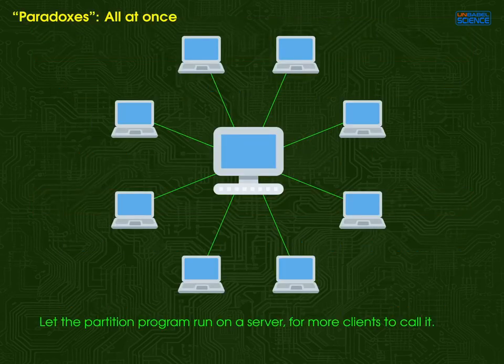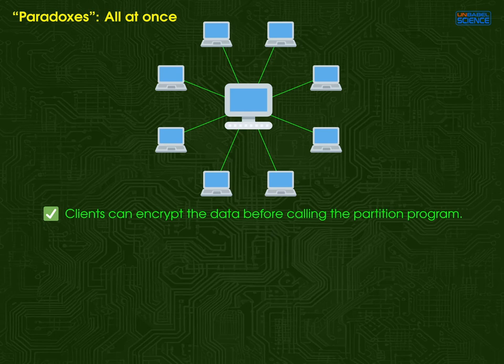Here are some paradoxes based on this experiment. The all-at-once paradox. Install the partition program on a server. Allow clients to call the program by sending their own input data. They can encrypt the input data before sending it to the server. The server sends the final state of the computation back to the client. The client can decrypt it, finding the desired output, just like in our experiment.